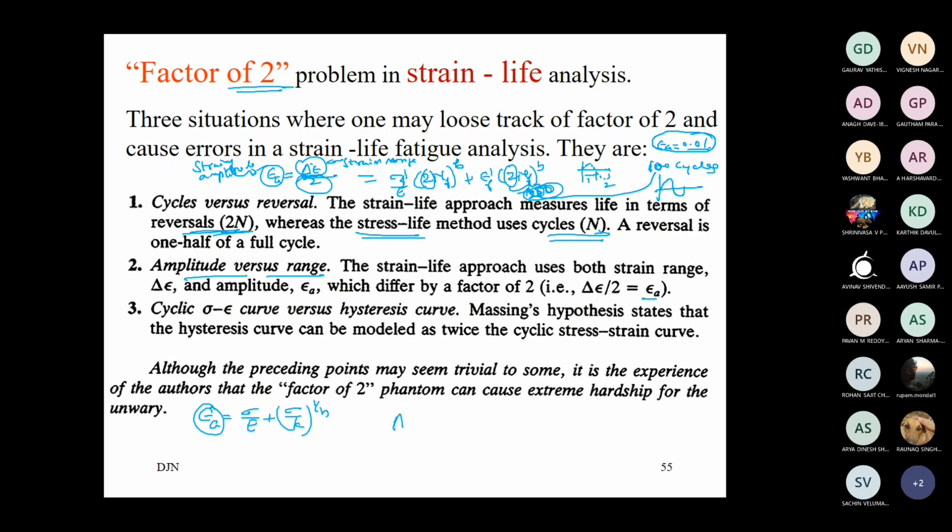In the strain life approach, from this hysteresis diagram, delta epsilon by 2, that is epsilon A, is equal to delta sigma by 2E plus delta sigma by 2K to the power 1 by N. So there are 2's in all the places. This must be observed, and the values must be carefully substituted to get the right answer.